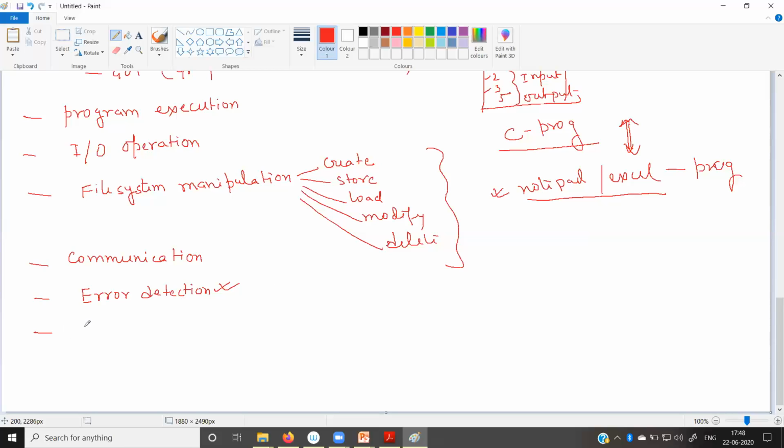Now the next one is resource allocation. It is also a very important service of the operating system. While we execute any program, suppose you have written a program, program1.c, and you execute it using the compiler, gcc program name.c, and then check the output by writing ./a.out.